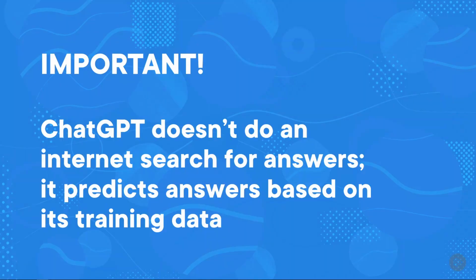And that's an important point. ChatGPT doesn't do an internet search for answers. Instead, it predicts answers based on its training data. So this is not a new search engine, though some people would argue it could become that, replacing the popular search engines that we have today. But under the covers, it's not actually doing a search. It's just using the data that it was trained on to predict what comes next.